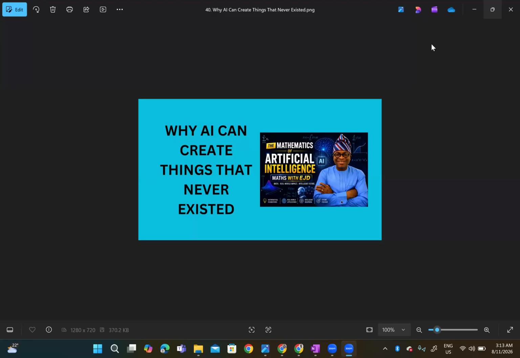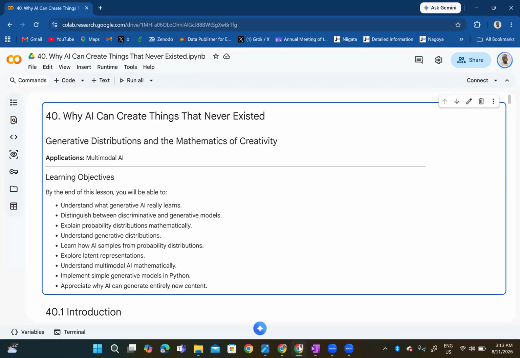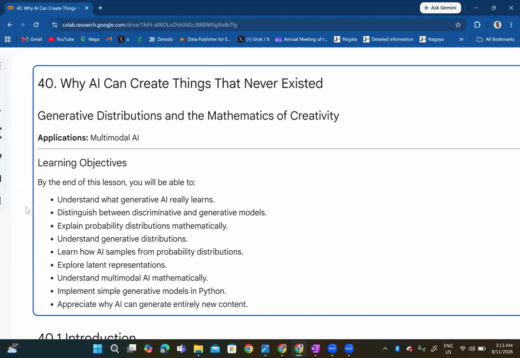You might have been wondering why AI can create things that never existed. And this is exactly why this particular video is important. So, why can AI create things that never existed? It is basically because of generative distributions and the mathematics of creativity. And we have its applications in multimodal AI.